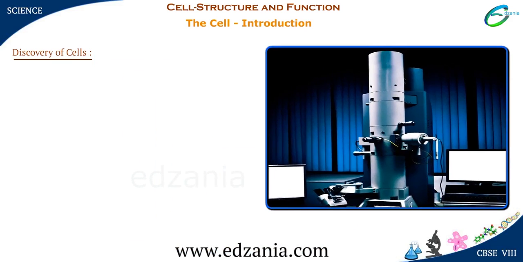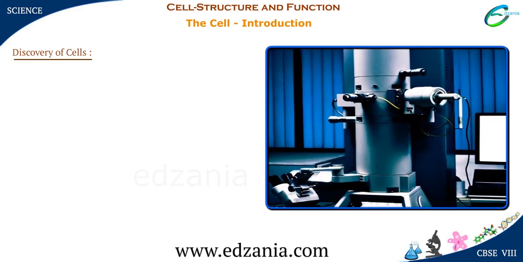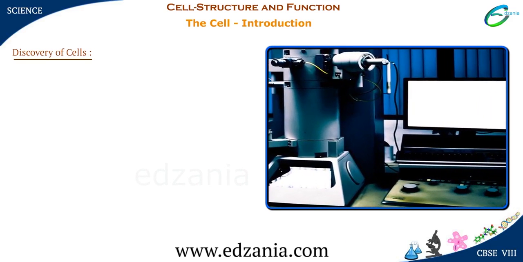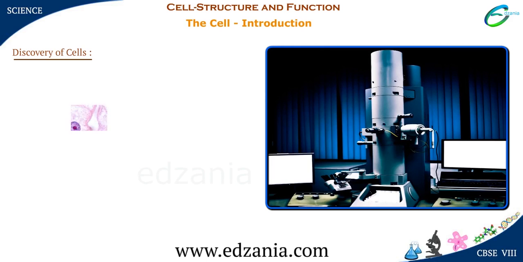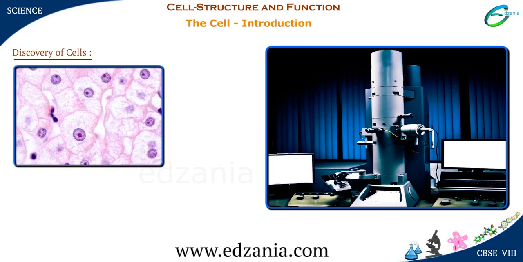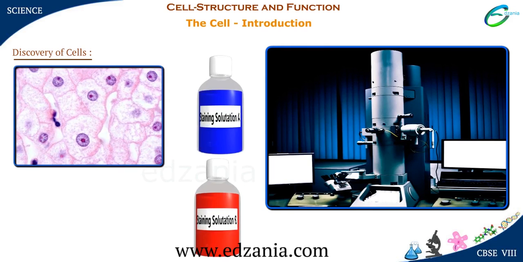Today, due to improved microscopes with high magnification powers, we know a lot about the function and structure of the cells. The parts of the cells are colored with stains or dyes to study their detailed structure under the microscope.